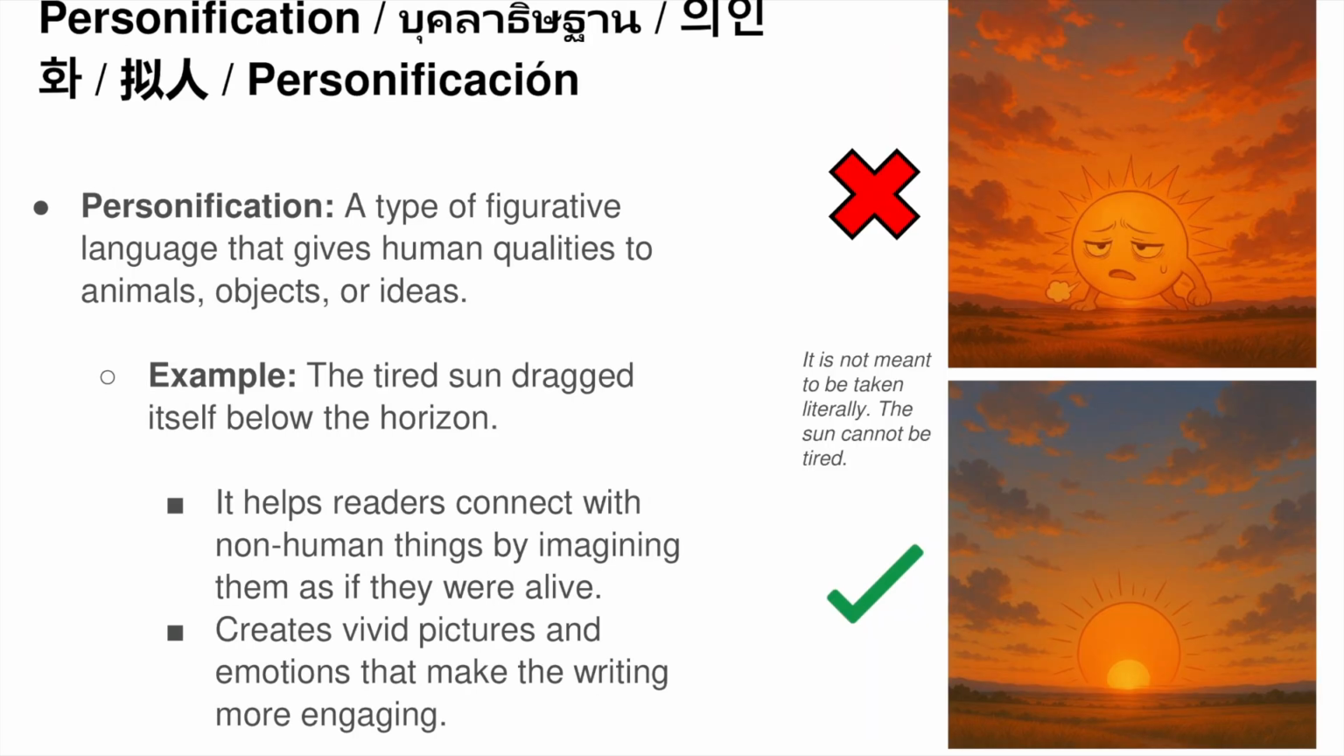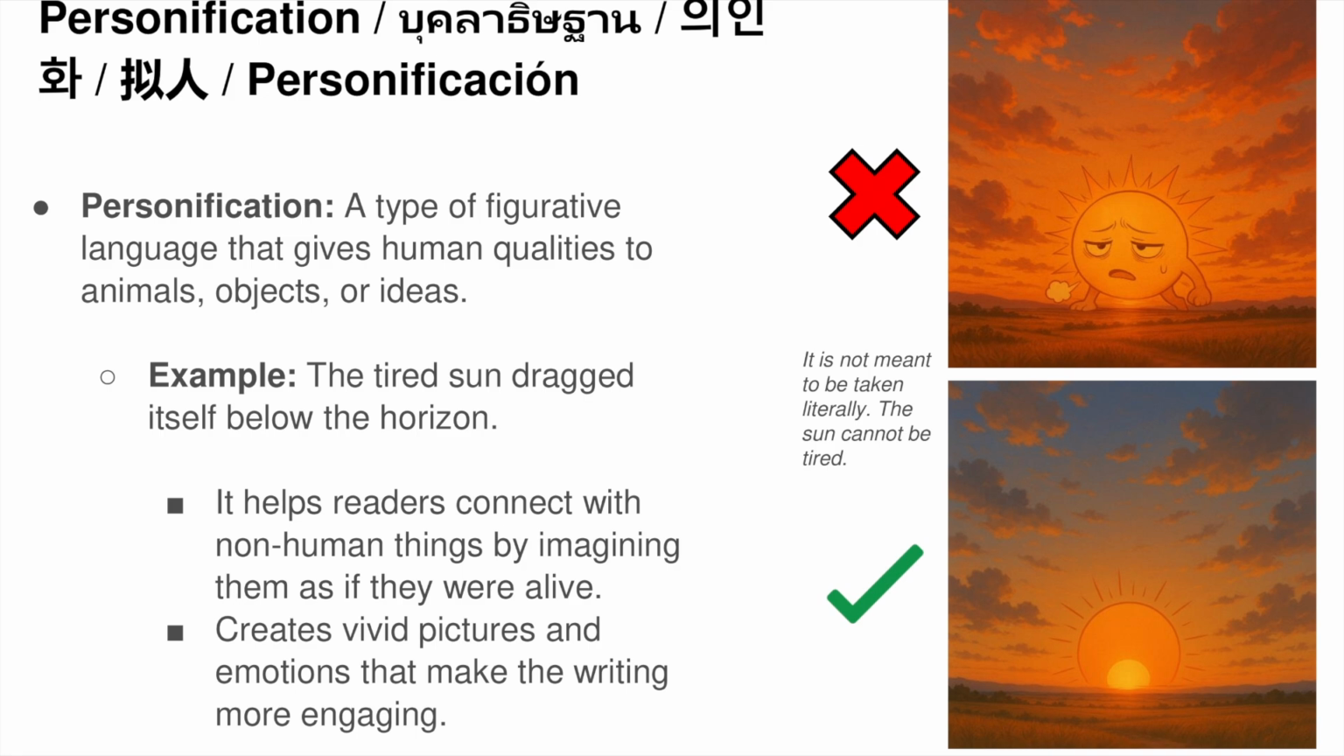Personification. Personification is when we give human qualities to animals, objects, or ideas. That means we describe something non-human as if it could think or feel or act like a person. Here's a simple example. The tired sun dragged itself below the horizon. The sun isn't actually tired and it can't drag itself anywhere, but by describing it that way, we get a stronger picture in our mind. It helps us imagine the sunset more clearly, almost like the sun had a long day and needed rest.